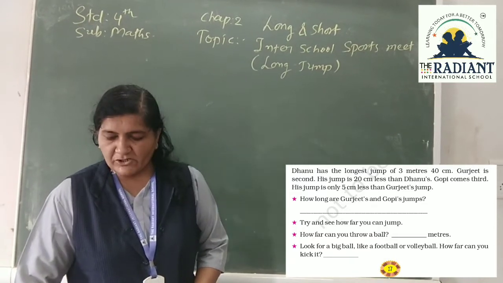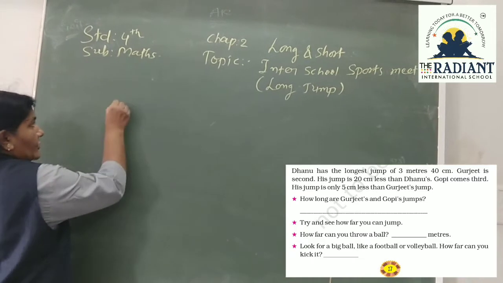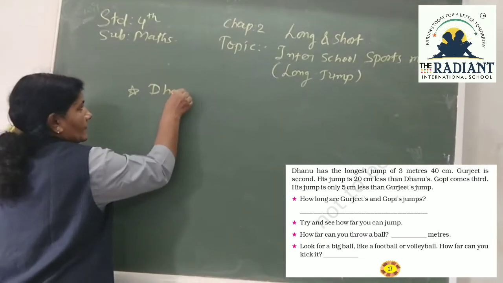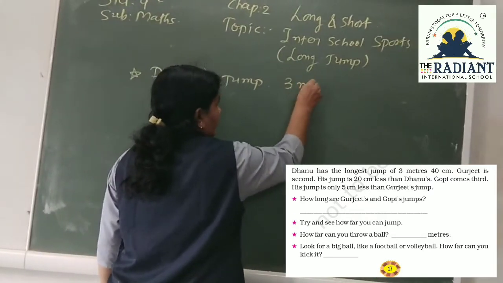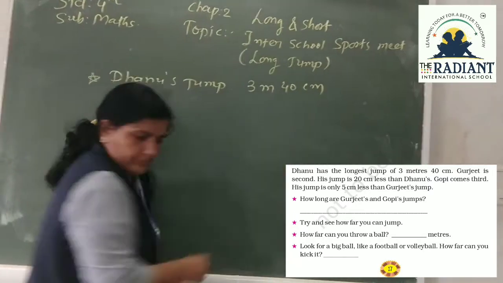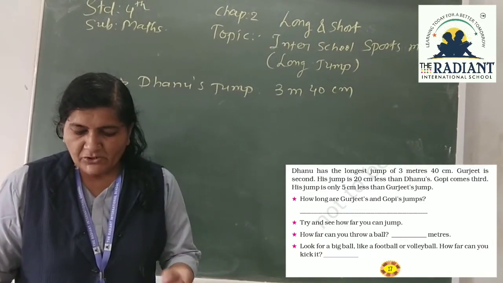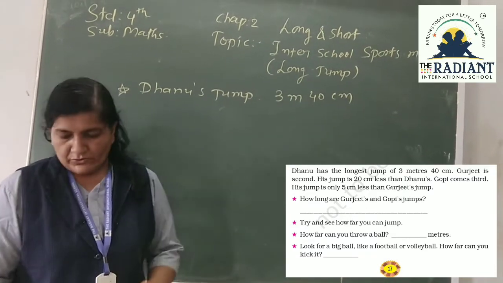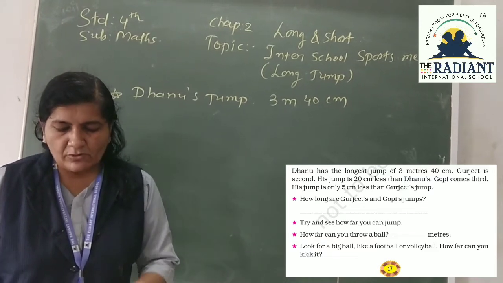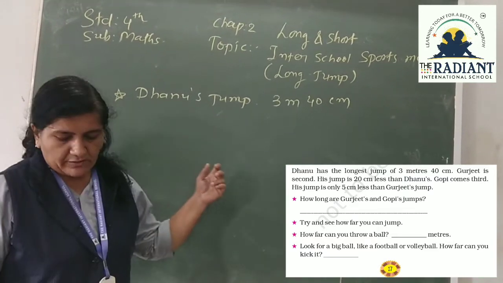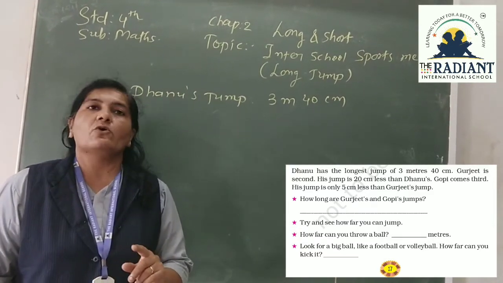Dhanu has the longest jump of 3 meters 40 cm. So what is the jump of Dhanu? Dhanu's jump is 3 meter 40 cm. Next is Gurjit, who is second. His jump is 20 cm less than Dhanu's. And Gopi comes third. His jump is only 5 cm less than Gurjit. So the first question is, how long are Gurjit and Gopi's jumps?